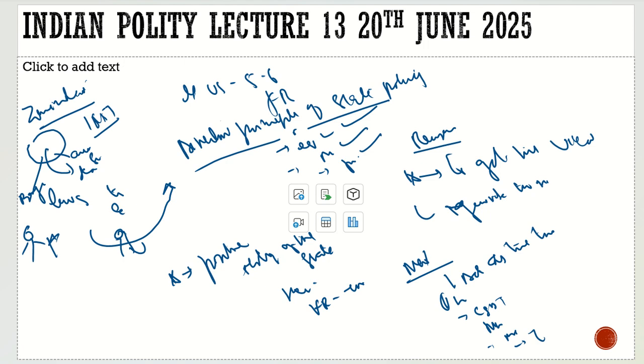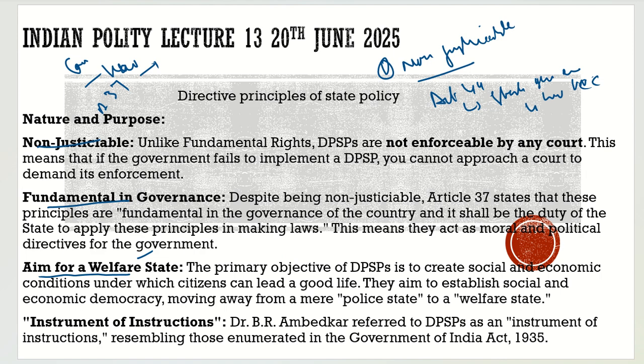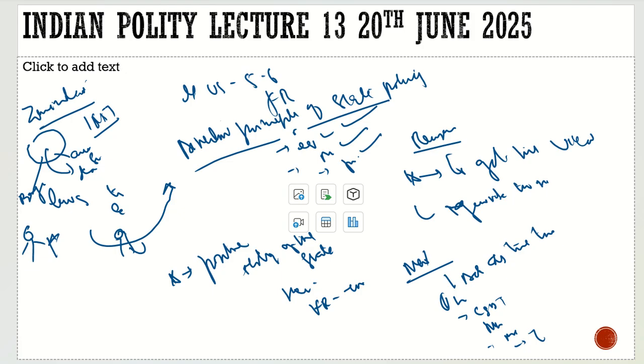So what will the state do? The state has the duty, a fundamental duty, or we can say a directive principle, to aim for a welfare state. What will the state do? It will take some land from them, and distribute it to the peasants, and tell the peasants that you are the owners of this land now. Now you cultivate for yourself, and you will get the benefit of it, and the state can do it. So the whole principle of this is to have a welfare state.